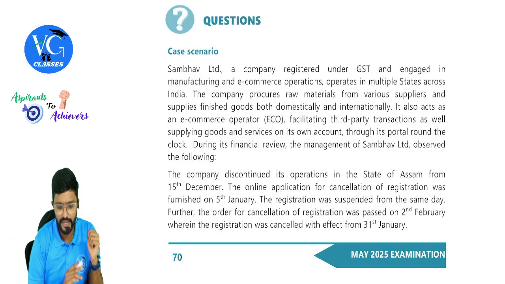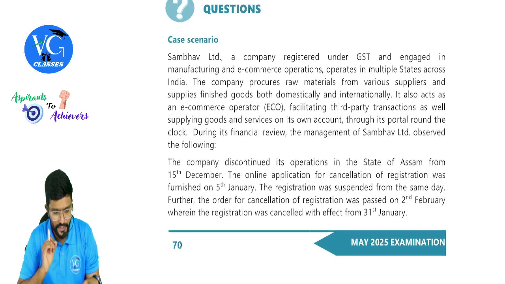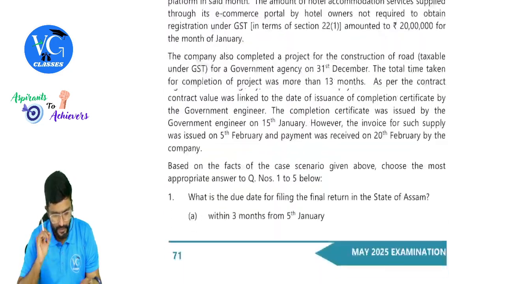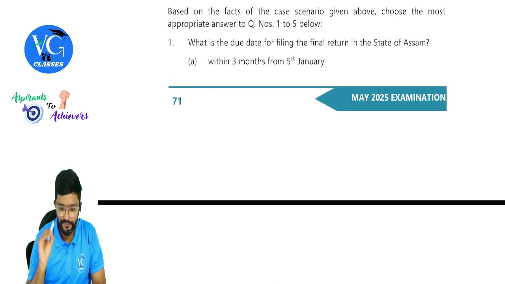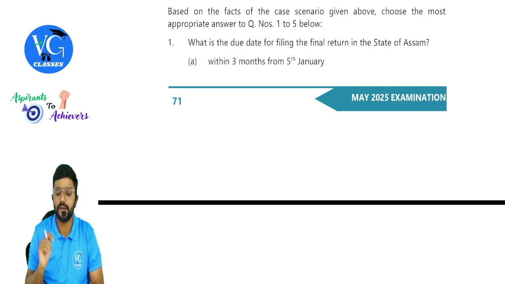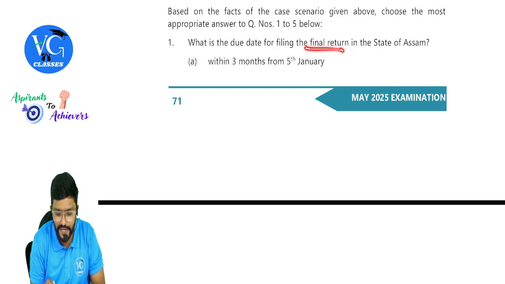Okay, fine guys. We'll get into the MCQ first. MCQ, case scenario, first one. Let me see the requirement and then come back. First question here, guys: what is the due date for filing the final return in the state of Assam? Maybe the company's registration is getting cancelled. That is why they are asking about the final return.